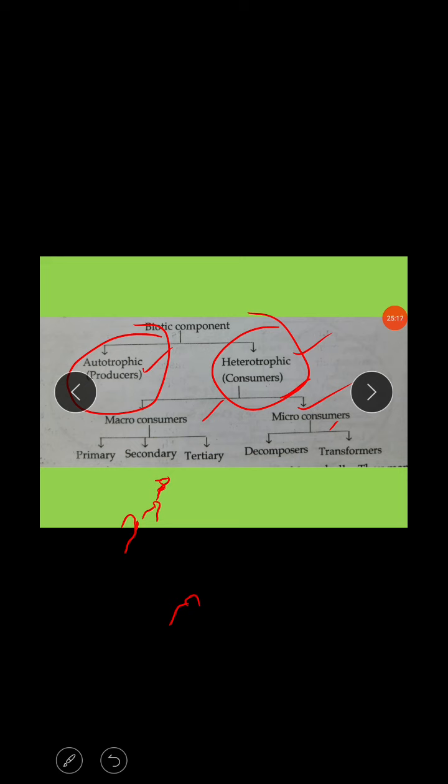Next, the heterotrophs, meaning the consumers, are again classified into macro consumers and micro consumers. The macro consumers are classified into primary, secondary and tertiary consumers, that is herbivorous, omnivorous and carnivorous. And micro consumers are complete microorganisms like bacteria, virus and fungi. These are the decomposers, especially.